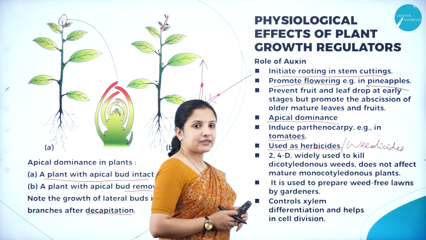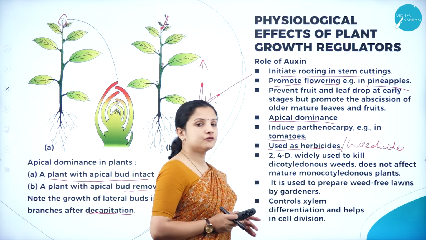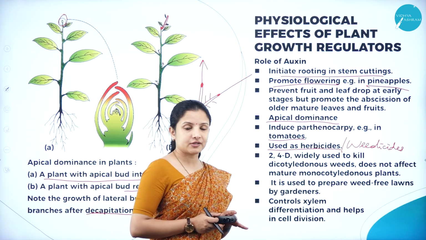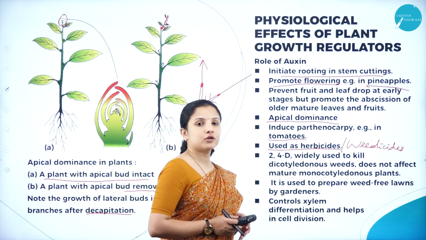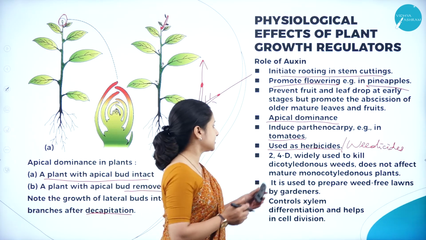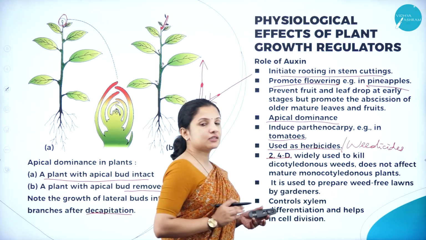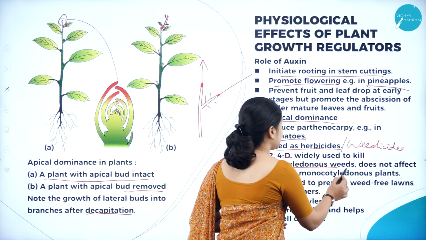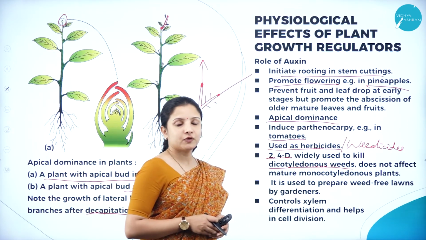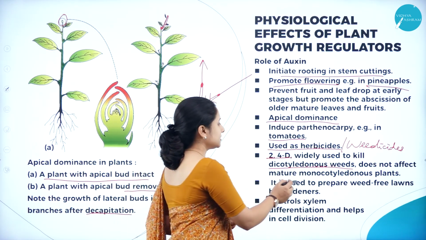And here the best herbicide is 2,4-D. 2,4-D is a synthetic form of auxin, that is 2,4-dichlorophenoxyacetic acid. So 2,4-D is one of the synthetic auxins that is used to kill dicotyledonous weeds. Why? Because it will not affect monocotyledonous plants.